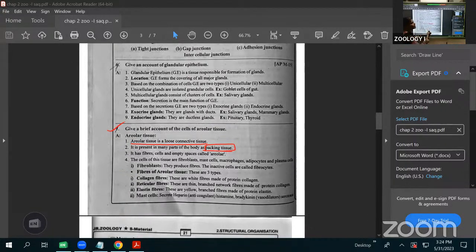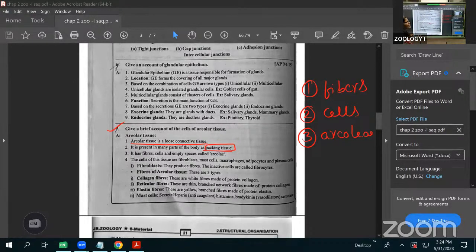Clear? Inside the areolar connective tissue, which ones are present? First, fibers are present, and second, cells are present, and the areoli. Areoli is also present.